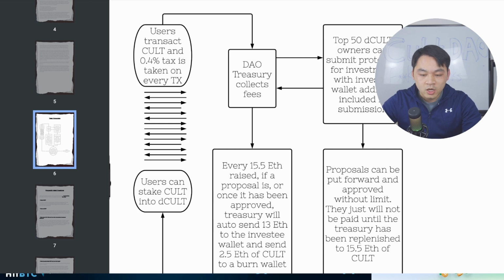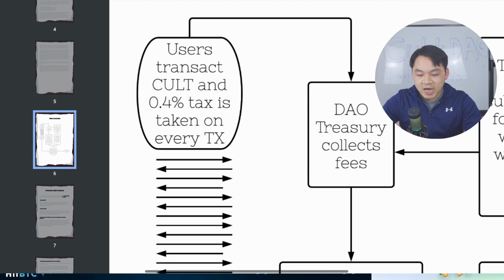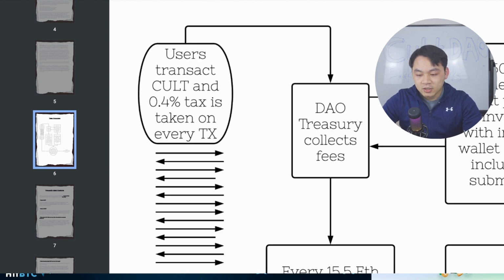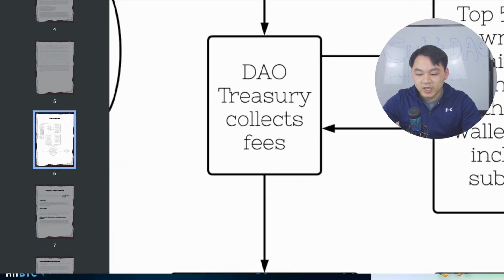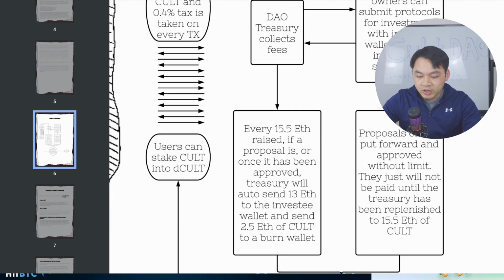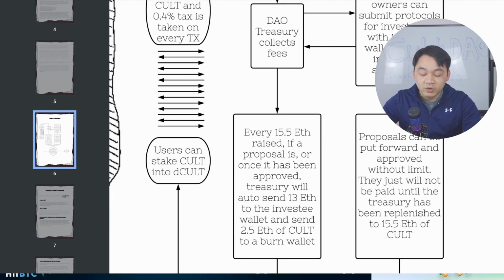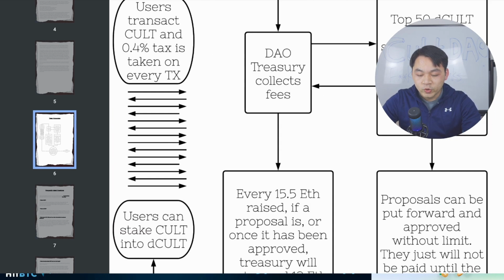So where does the fund come from? It comes from the transactions. Whenever you trade CULT with other people, the smart contract will charge a 0.4% tax. This tax is taken on every transaction and sent directly to a wallet address called the DAO Treasury. Then if one of the guardians submits a proposal and the community votes to approve it, the project will receive investment directly from the DAO Treasury.